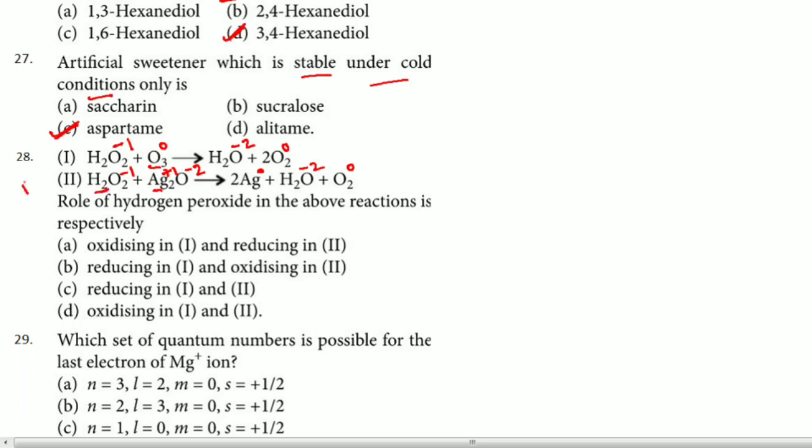Definitely H2O2 is acting as a reducing agent here. Now here, 0 to -2 is reduction. 0 to 0 is not possible, same. We will not consider this oxygen to this oxygen because both are 0. 0 to -2 means reduction. So here also it is acting as a reducing agent. So the answer is reducing in 1 and reducing in 2. So the answer is C for the 28th question.